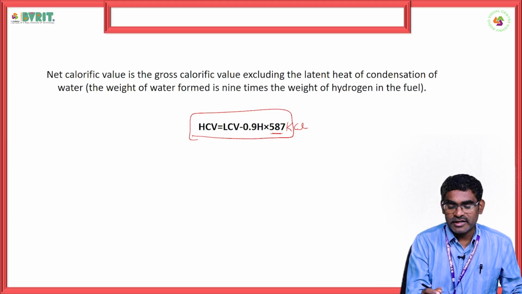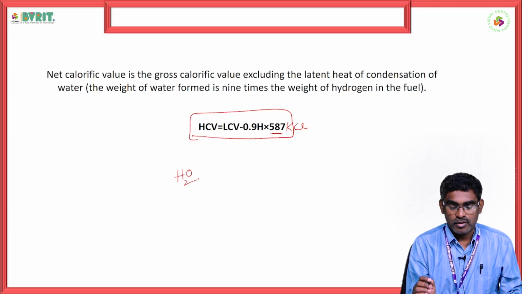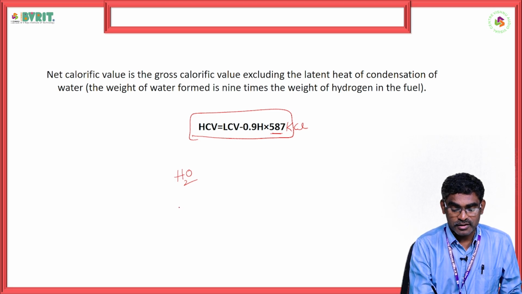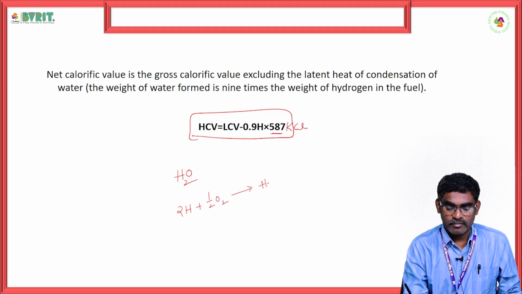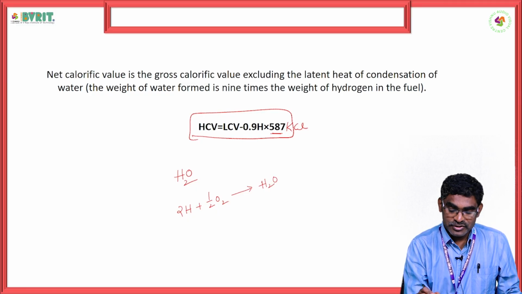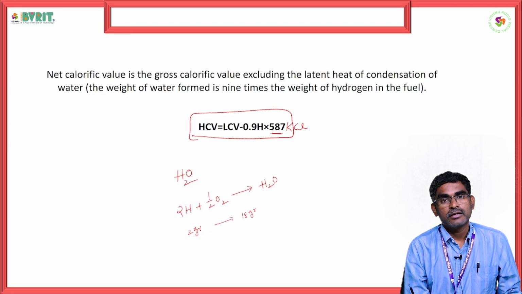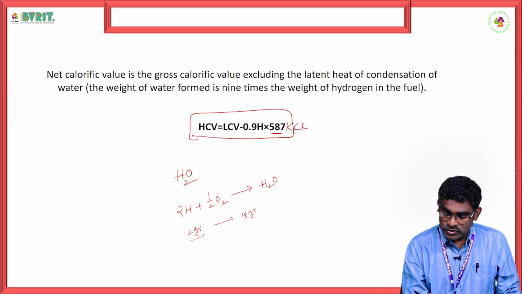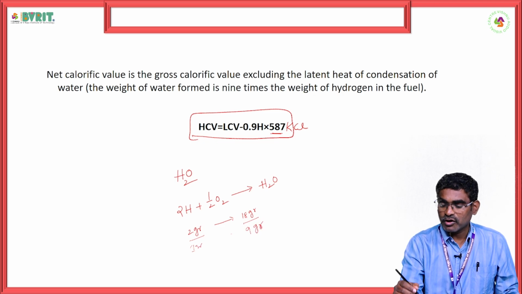And on what basis are we taking it? See, like this. Suppose H2O. How will this H2O be formed? Suppose when two hydrogens are combusted with one oxygen, it forms a water molecule. This is the equation. What does it indicate here? 2 grams of hydrogen on combustion produces 18 grams of water. So that is a combustion product. 2 grams of hydrogen producing 18 grams of water. How about 1 gram? Obviously 9 grams. So that is what we got here.